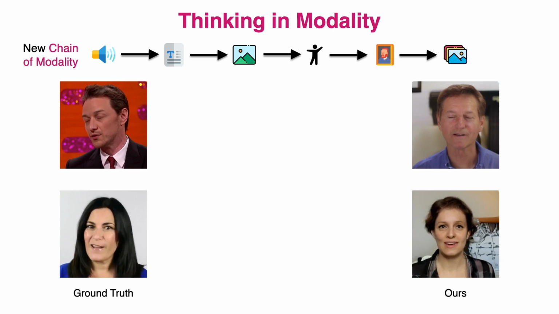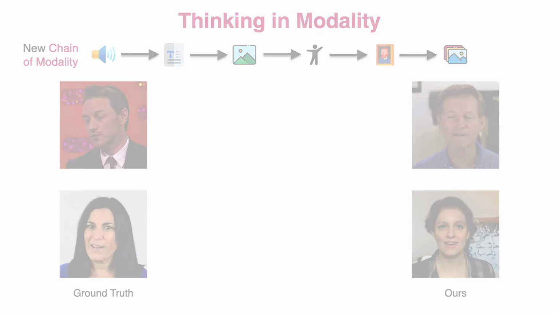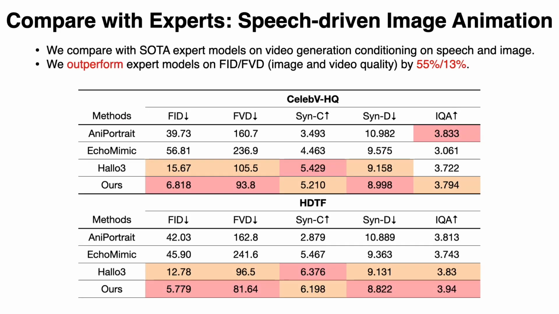These intermediate modalities reduce uncertainty and make the generation process more controllable. Next, we evaluate Archon on multimodal generation ability. First, we compare with expert models on speech-driven image animation, including UniPortrait, EchoMimic, and Hello 3. Archon achieves the best FID and FVD on both Celeb VHQ and HDTF, showing stronger video quality.